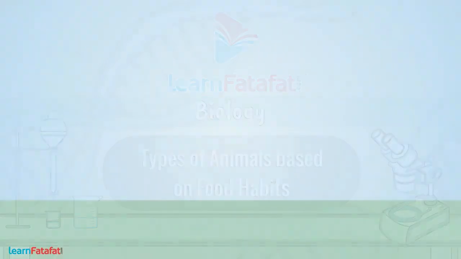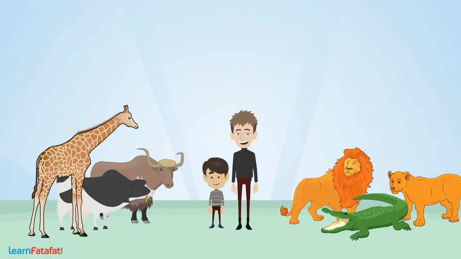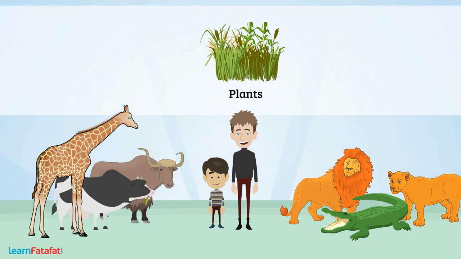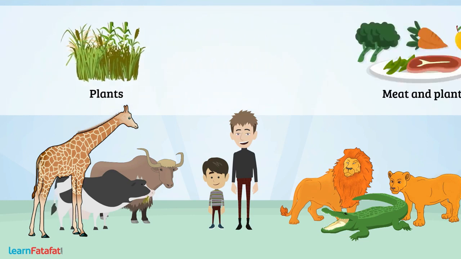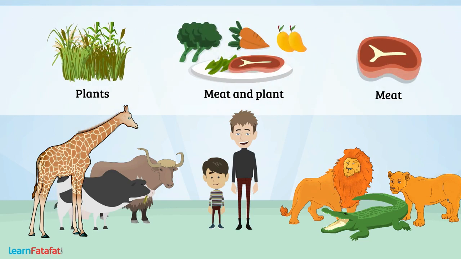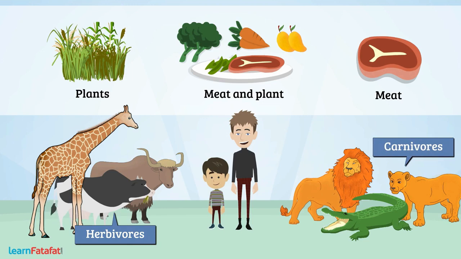All living organisms need food. Do all of them eat plants? No. Based on their food habits, we can classify them into different categories like herbivores, carnivores, and omnivores. Herbivores.